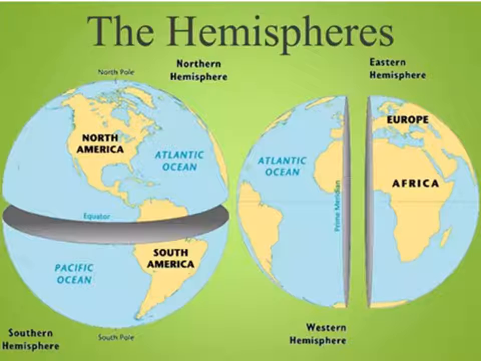Now you can understand, children, longitudes are numbered in degrees east or west of the prime meridian. So there are 3 degree longitudes.